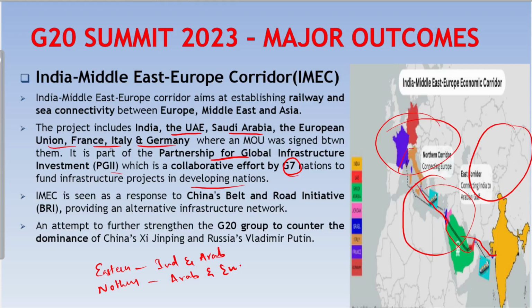First of all, IMEC is a counter to China's Belt and Road Initiative project. It will also help India to counter the growing Chinese geopolitical influence. As already, China's geopolitical influence has been growing in the Middle East region. Recently, it has helped to broker a deal between Saudi Arabia and Iran. So, Saudi Arabia and UAE, who are both the old allies of United States, have been strengthening their ties with China recently. So, with the help of this IMEC, it provides opportunity to counter the growing Chinese geopolitical influence.